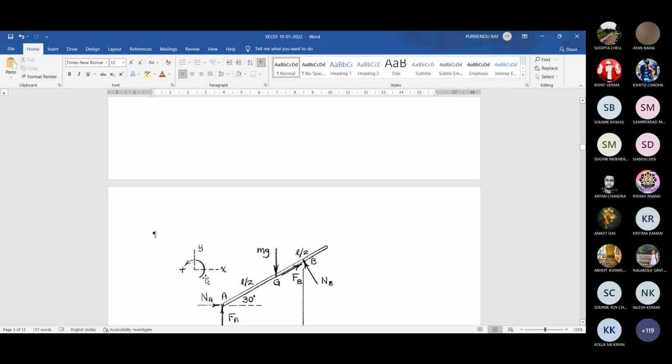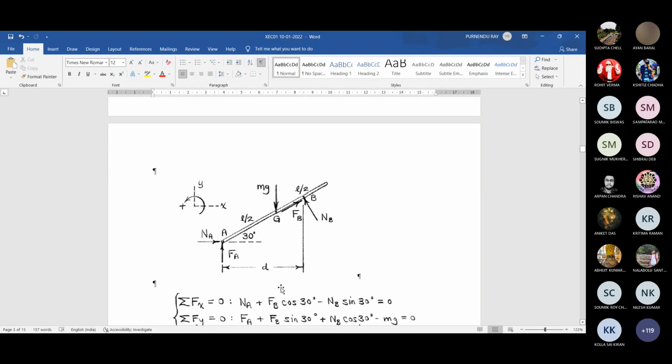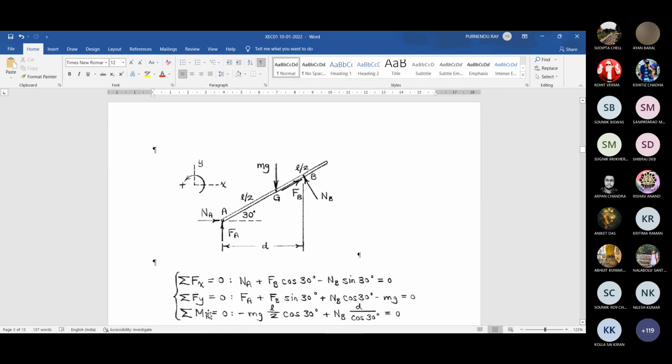Write down sigma Fx equal to 0, sigma Fy equal to 0, and sigma M equal to 0 about any suitable point. It may be A, it may be B, or it may be the center of gravity represented by capital G. Now, in some cases, you will find this center of gravity is written as capital C also. So nothing to get confused. Whenever you are writing an answer, you should explain those letters or symbols or terminologies, whatever you are using. Okay. About A.